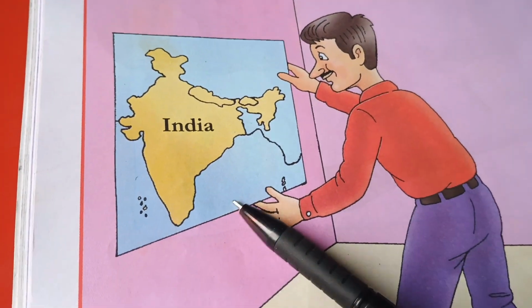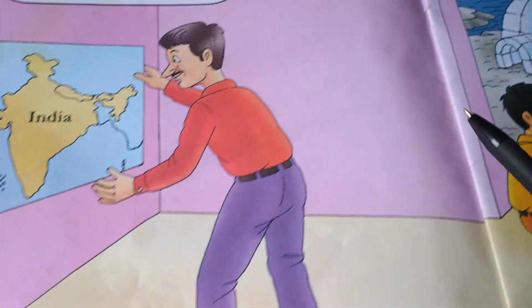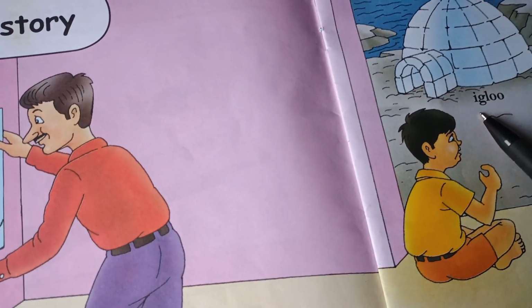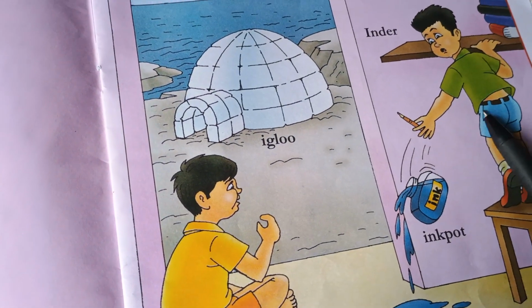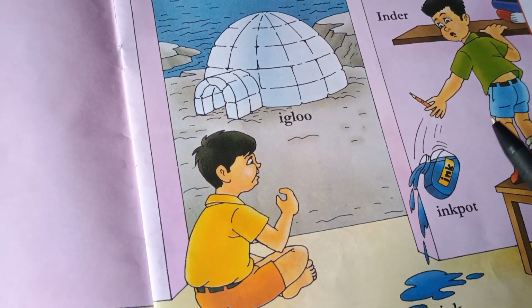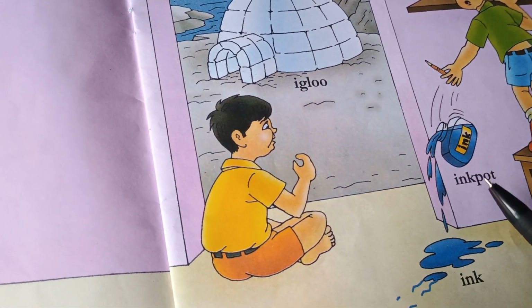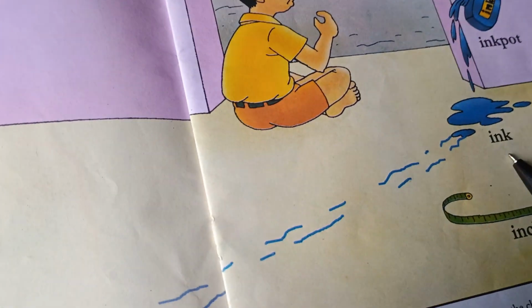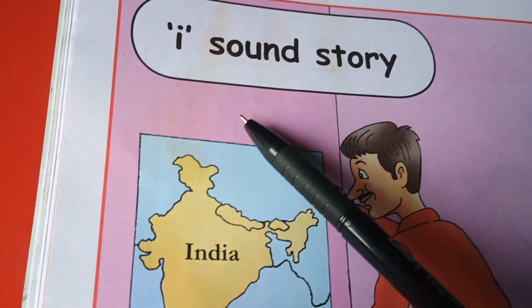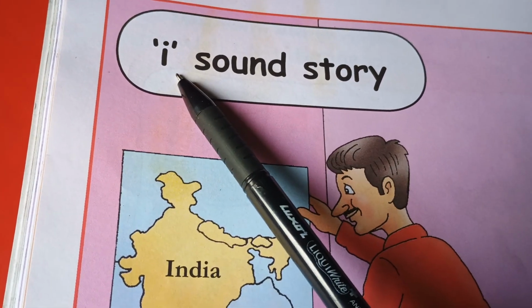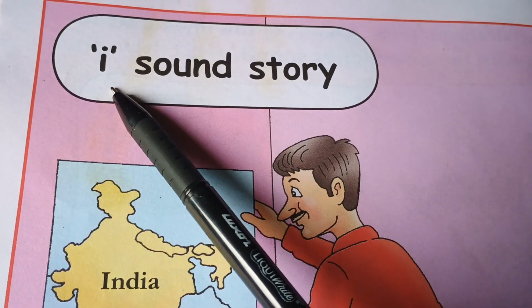E for India. E for igloo. This is igloo. E for in the. Ink pot. Ink and inch tap. Again, once again. Now, this is the letter I and the phonic sound is E.